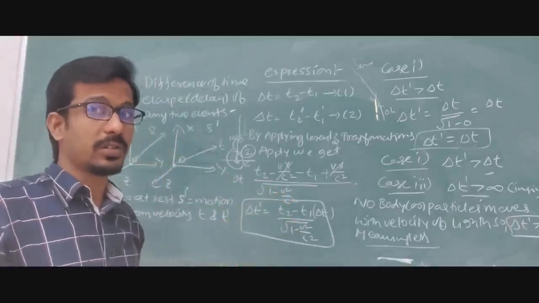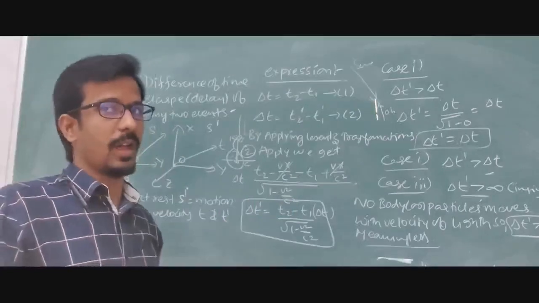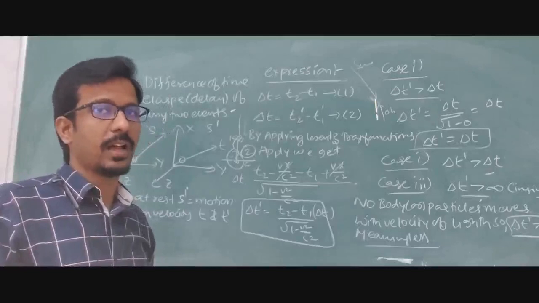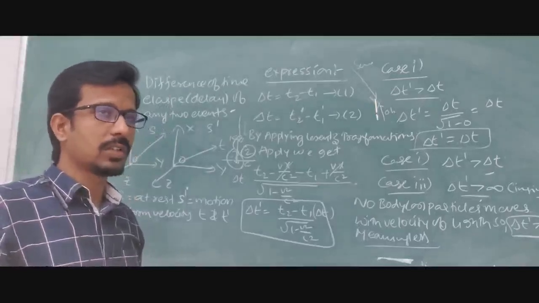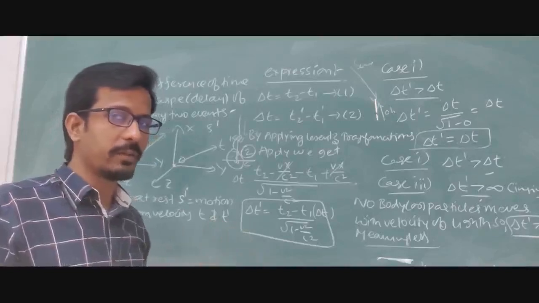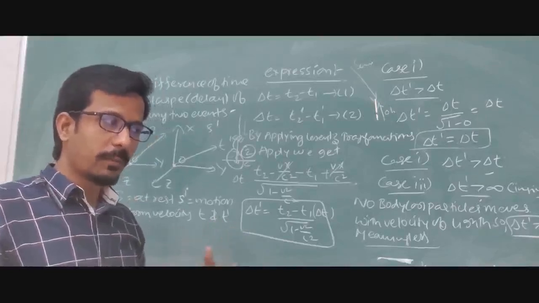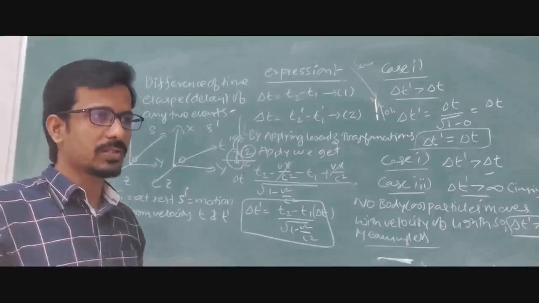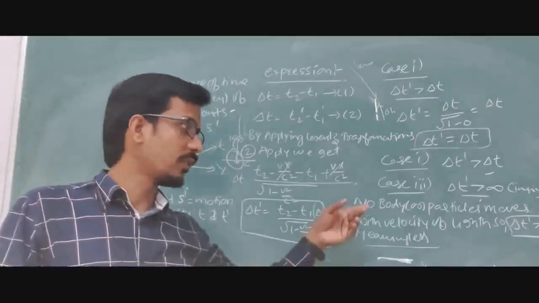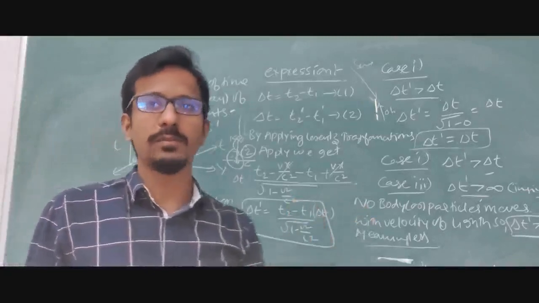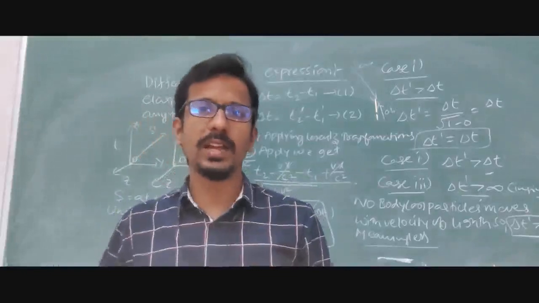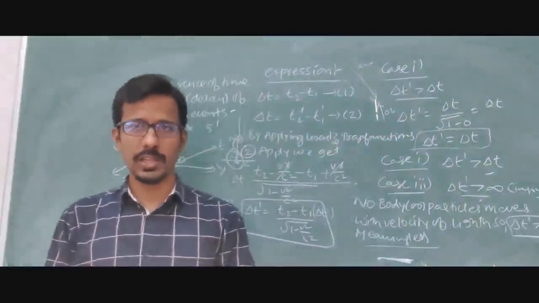Next class we will try to discuss length contraction. Will length contraction definitely take place? Yes. When any particle is moving, now we are moving near to the general theory of relativity. Are you trying to understand? Then what happens when the particles are moving faster and faster, near the velocity of light, not equal to the velocity of light, where case 3 applies? When it is moving near the velocity of light, then it is going to occur. So this is what we will discuss in the next class. Thank you.